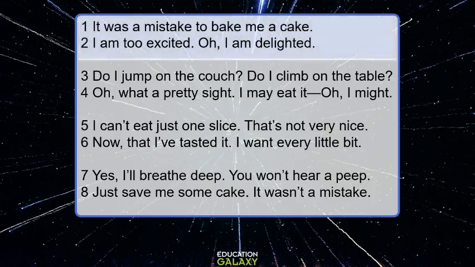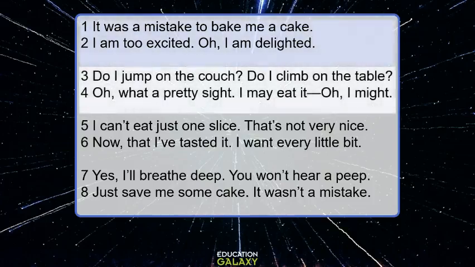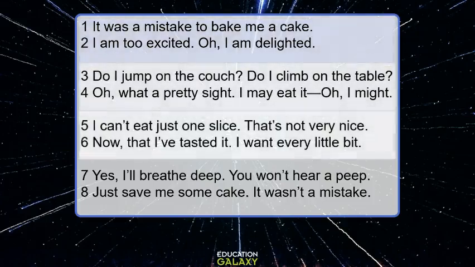The first stanza talks about how the speaker is feeling about the cake. The speaker is excited and delighted. And in the second stanza, the speaker is confused about what to do. In the third stanza, the speaker is debating whether to eat one slice or stop, because the speaker wants all the slices.